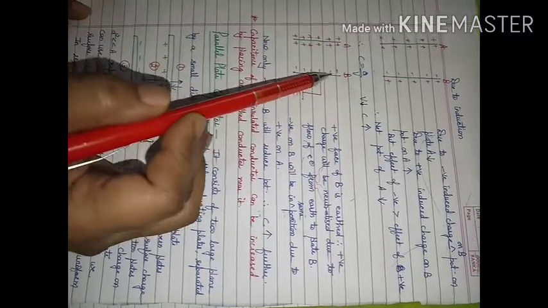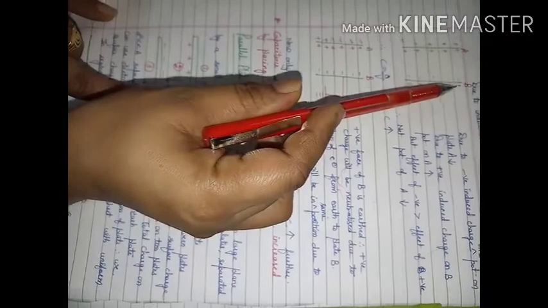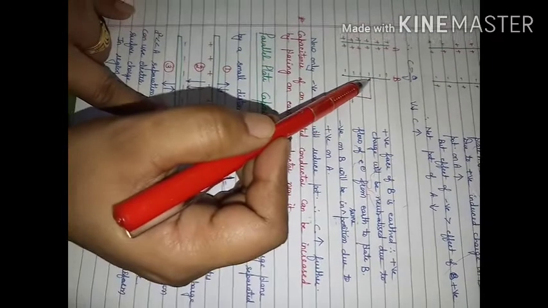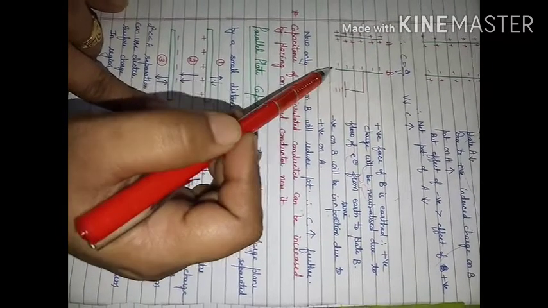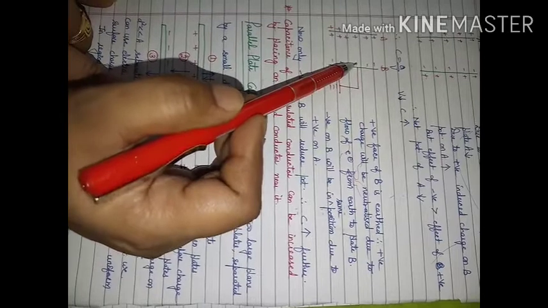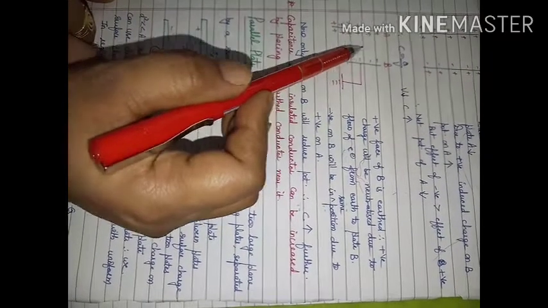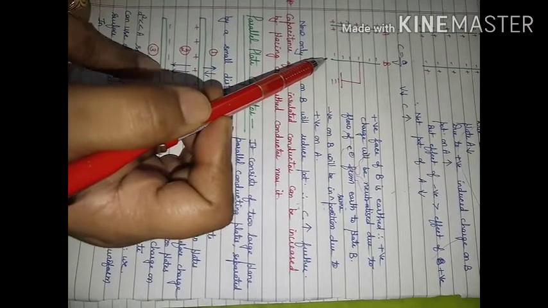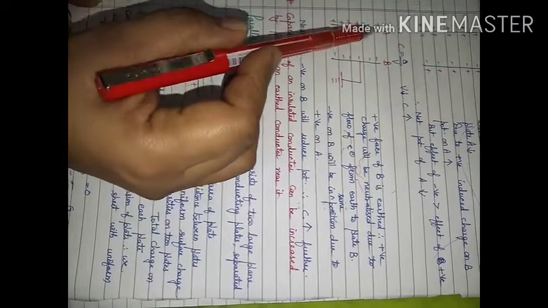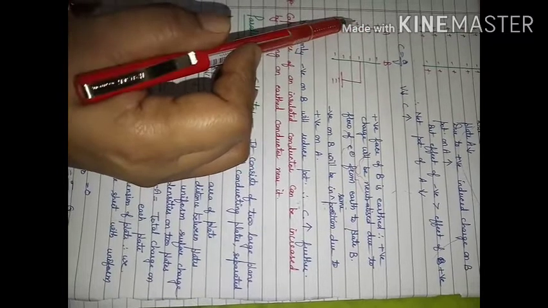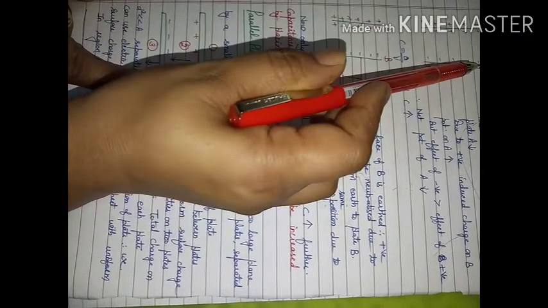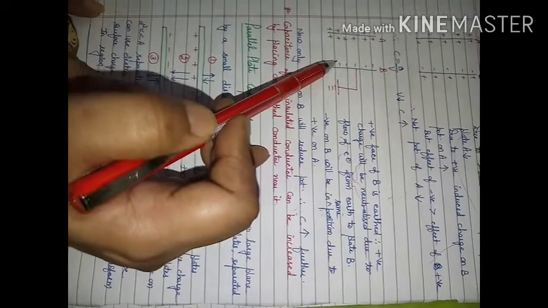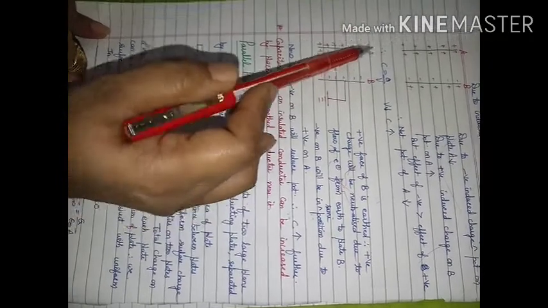So what will happen? This positive charge that was present there will be neutralized due to the flow of electrons from earth to the conductor, on this side. These electrons cannot move towards this side because in between, air is there. So the effect will be that the value of potential for A will decrease now, because you have neutralized these supporting positive charges. Now the effect of these charges will be that it will reduce the value of potential.